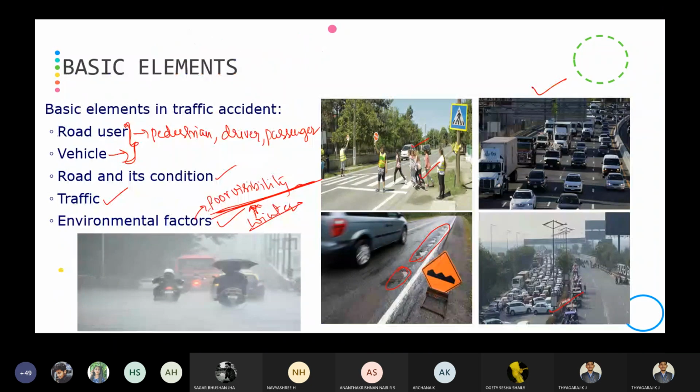Okay, is it clear? Right, basic elements, is it clear? Kindly respond. Is it clear? Right, basic elements.